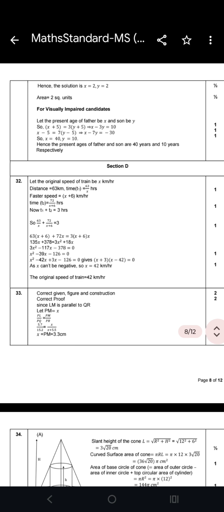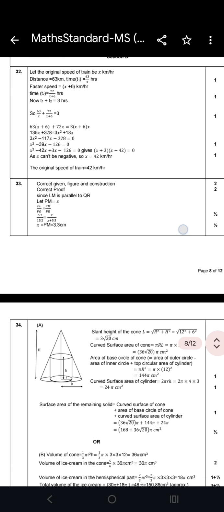Question number 33. See what is given. Correct given figure and construction carries 2 marks. If you do your proof correctly, you will get 2 marks. And then after that, the solution is of half marks. Come to the next question.